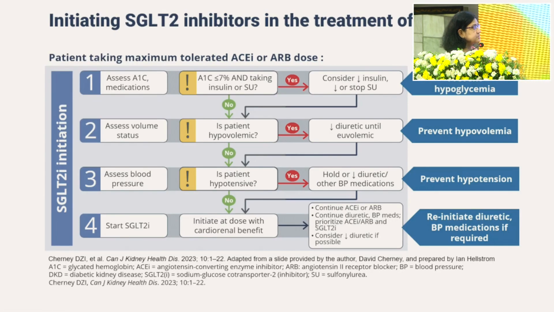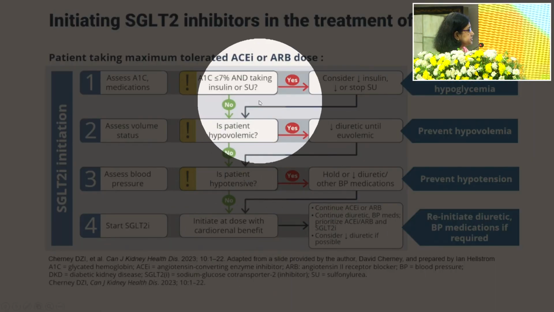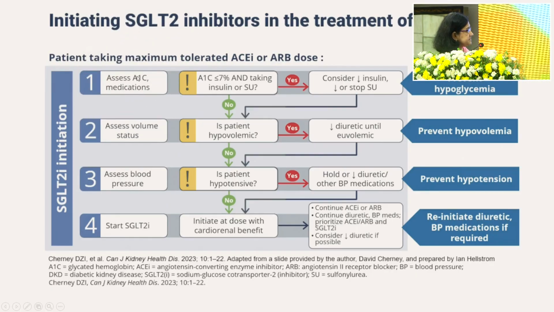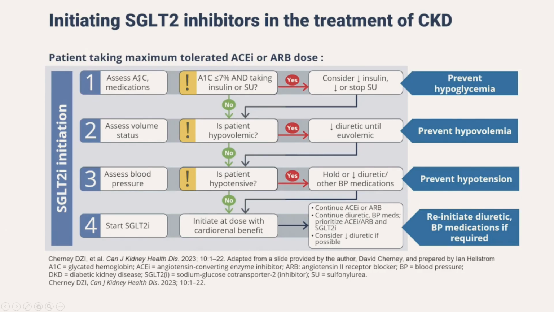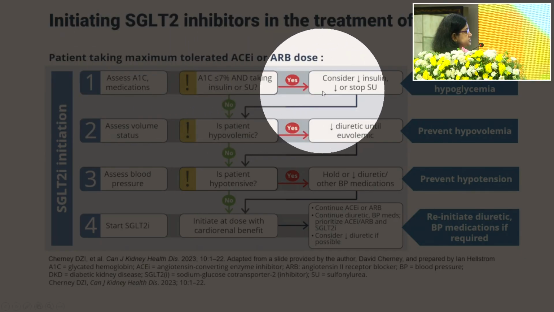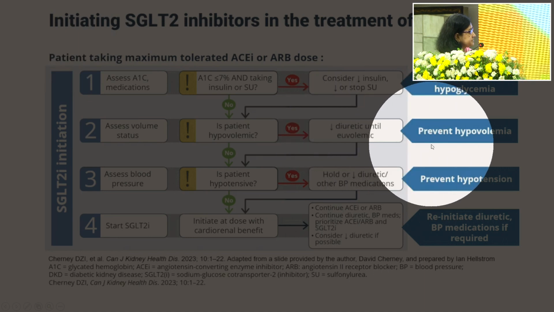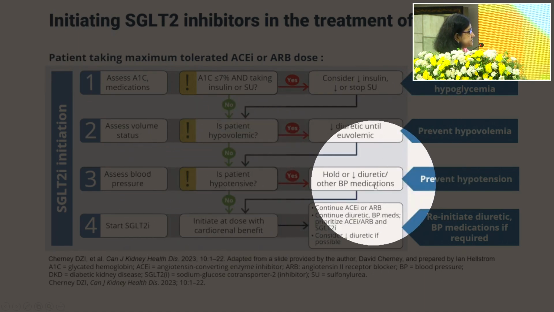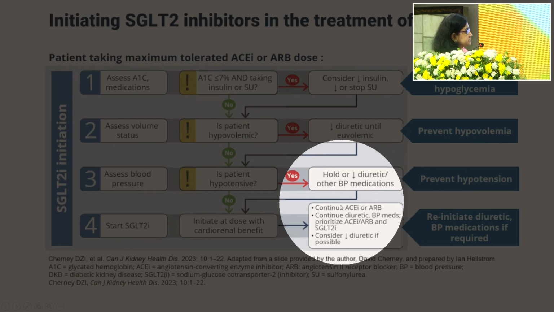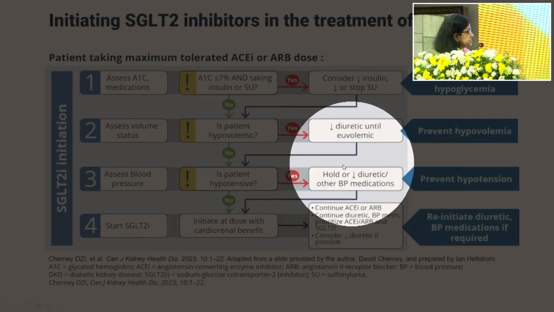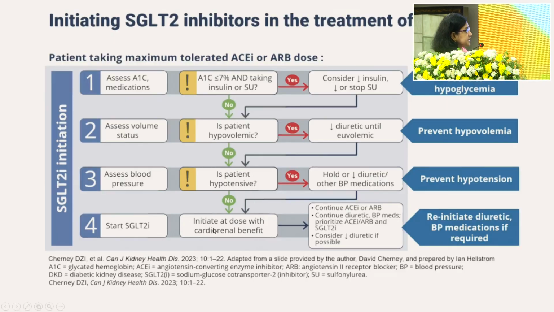Just a couple of practical points about initiating SGLT2 inhibitors in the treatment of CKD. Assess their A1C and medications. Like I said, irrespective of HbA1c, they have to be on it. If their HbA1c is already low, say less than 7, and they're taking insulin or sulfonylurea, consider reducing the insulin or stopping the SU to prevent hypoglycemia. If they're hypovolemic, reduce the diuretic until they are euvolemic to prevent hypovolemia. If they are hypotensive, again, reduce the diuretic or hold other BP medications to prevent hypotension, and initiate at a dose with cardiorenal benefit. So this is also important.